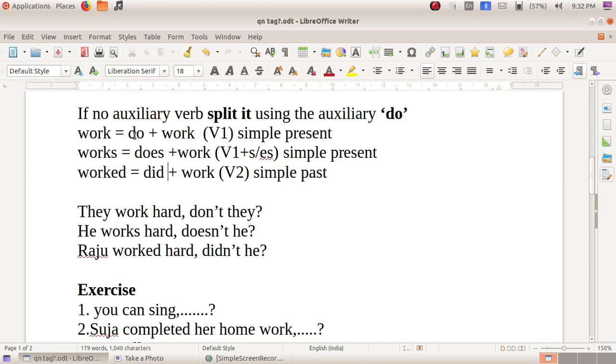If it is V1, do is used. If it is V2, did is used. But after do, does or did, the verb will be the same, work. We cannot use works or worked there. After the forms of do, it should always be the V1 form. So any verb can be split in this way, and this auxiliary we can use in question tags.